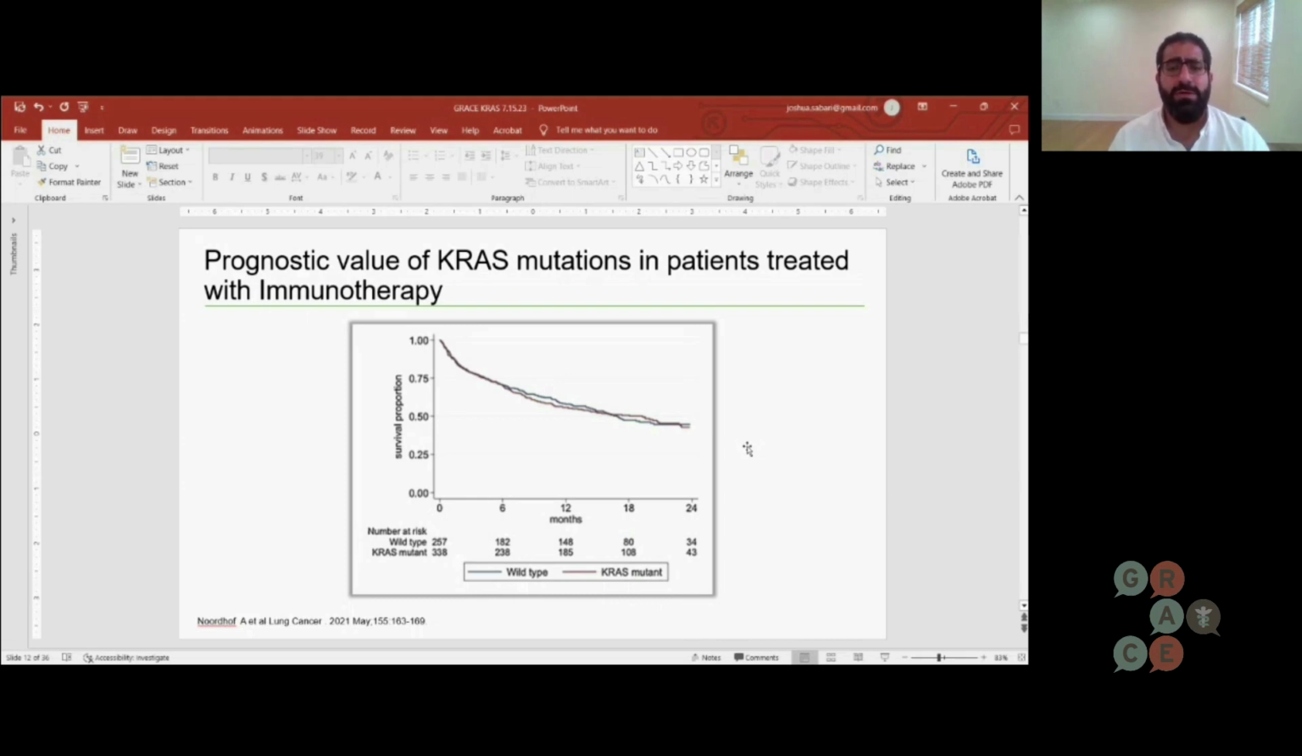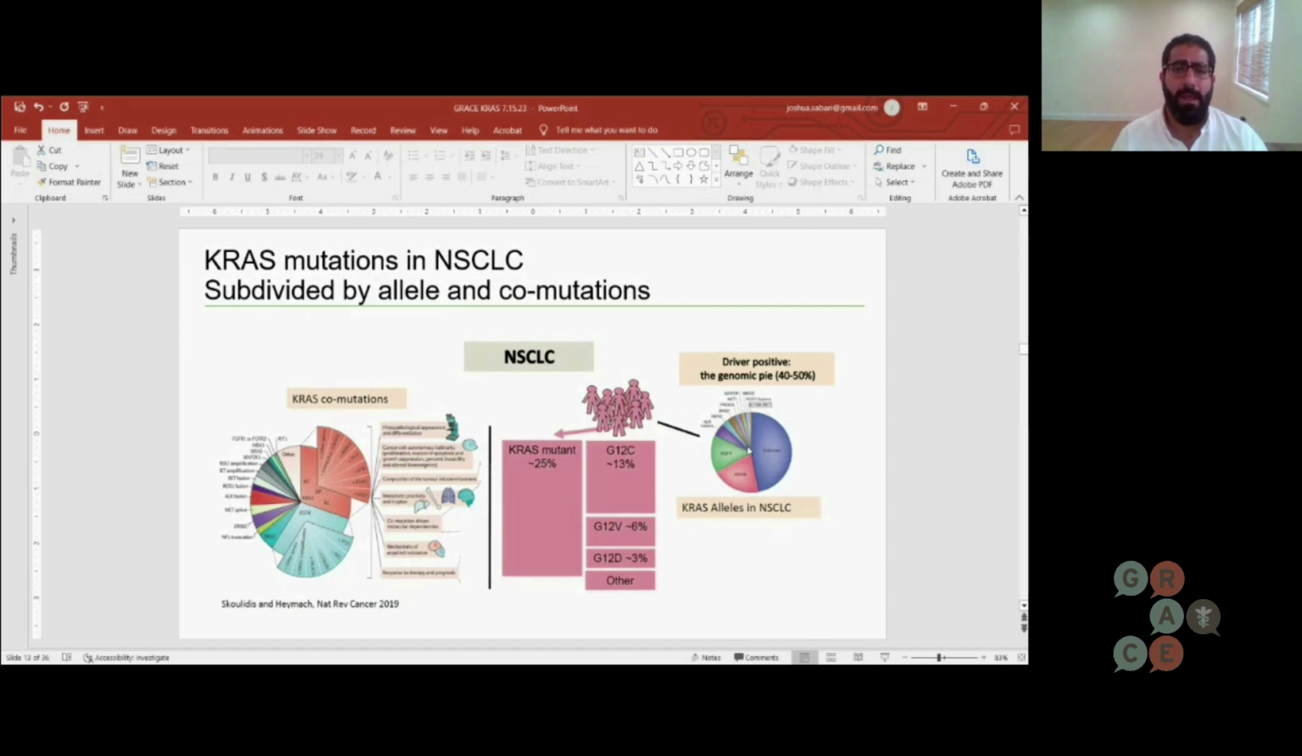So in blue, you see those patients who are KRAS wild type. So normal KRAS, no mutation. And you see that they survived at an equal rate to those patients who had KRAS mutations in red there. So telling us that patients with KRAS alterations may respond well to immunotherapy overall. However, we know that the story is a little bit deeper than that, right?